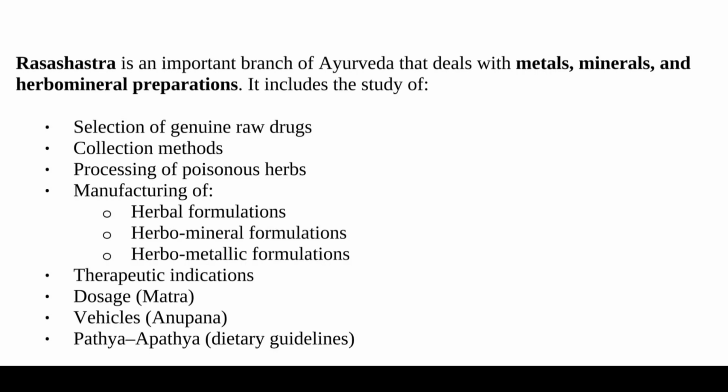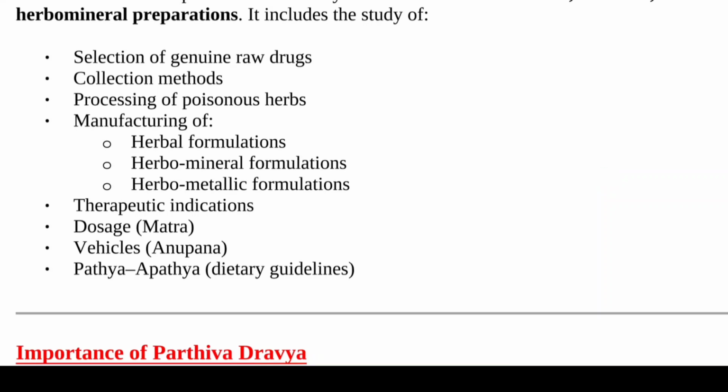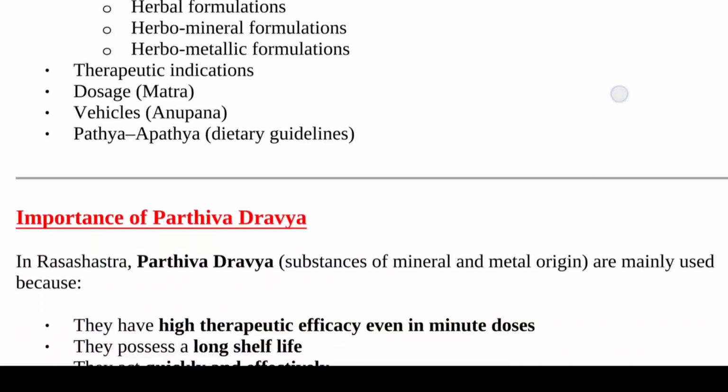Now we see Rasashastra is an important branch of Ayurveda that deals with metals, minerals and herbomineral preparation. It includes the study of selection of genuine raw drugs, collection methods, processing of poisonous herbs, also manufacturing of herbal formulations, herbomineral formulations and herbometallic formulations. Also we see in Rasashastra the therapeutic indications, dosage, vehicles, pathya.